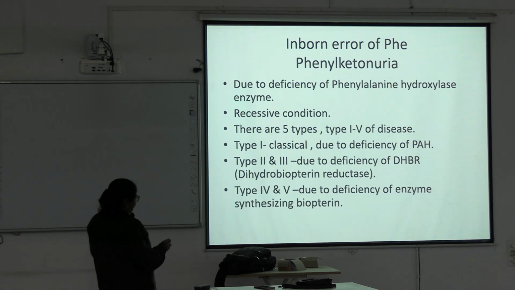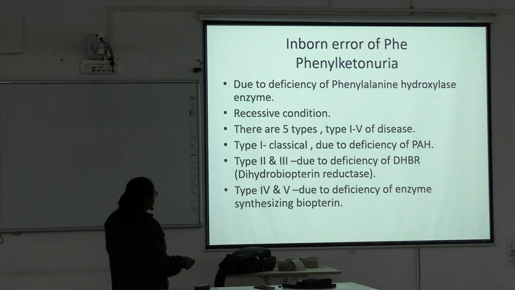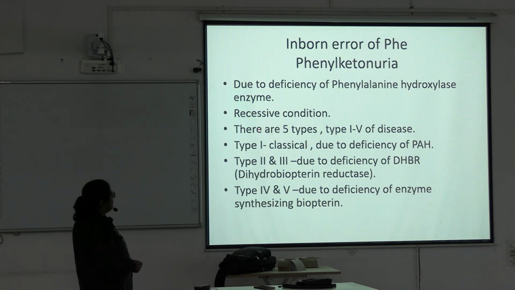It is an inborn error of metabolism, a recessive condition. There are 5 types of phenylketonuria, type 1 to 5. Type 1 is classical, due to deficiency of the enzyme phenylalanine hydroxylase.